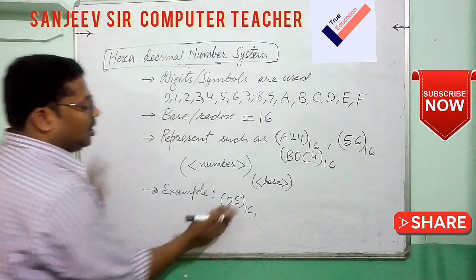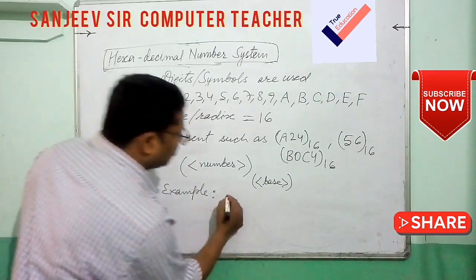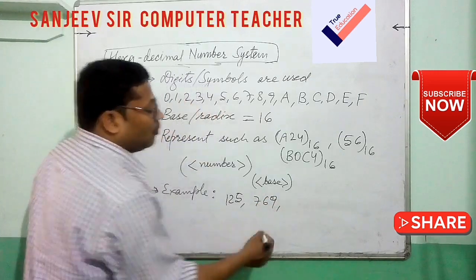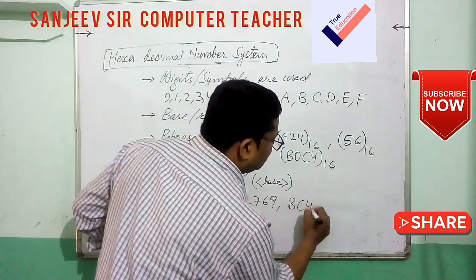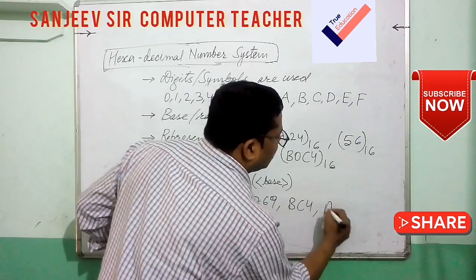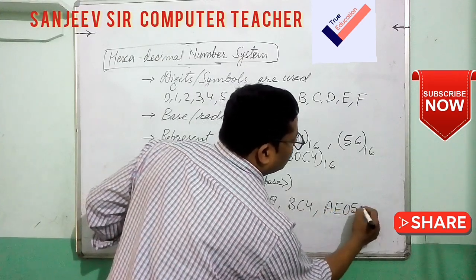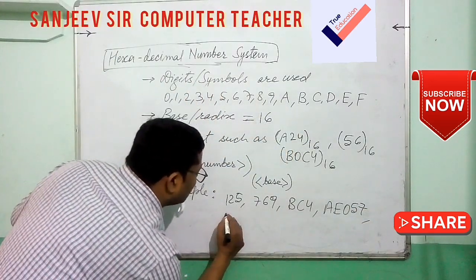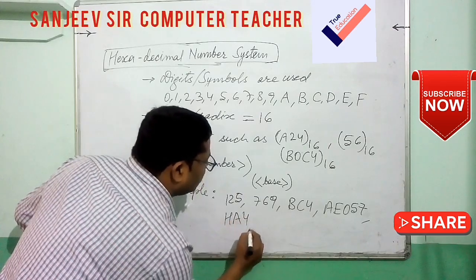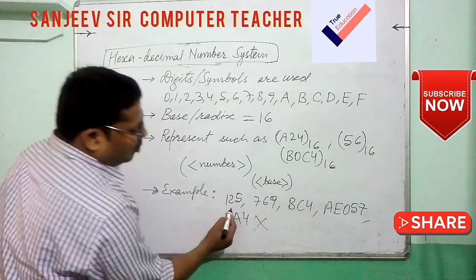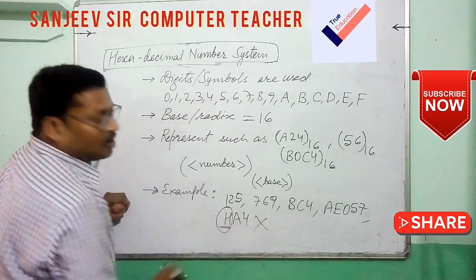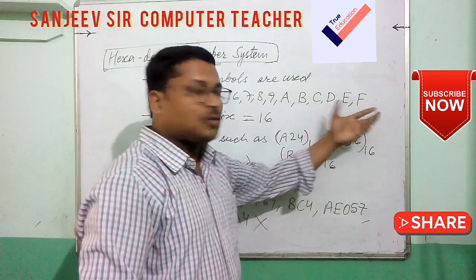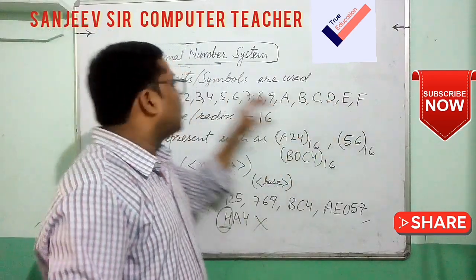So when we are talking about hexadecimal, it will be a combination of all of these. So this is correct. When we write B, A, C, D, this is also correct. A, E, 0, 4, F, 7, whatever, this is correct. But if somebody writes, suppose, H, A, 4, this is wrong, because this symbol is not used here. The valid combination is 0 to 9 and A to F. So these are all valid combinations in the hexadecimal number system.